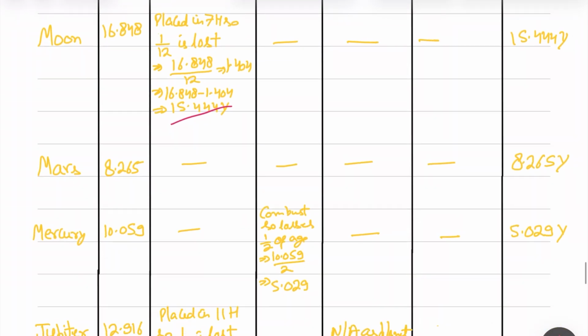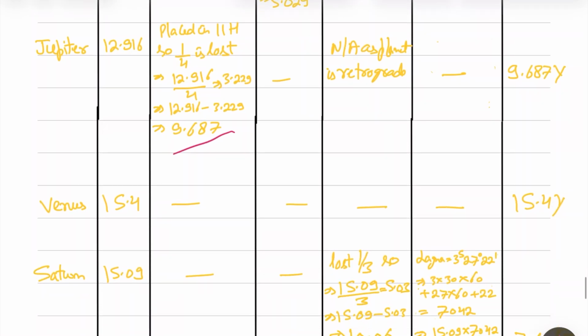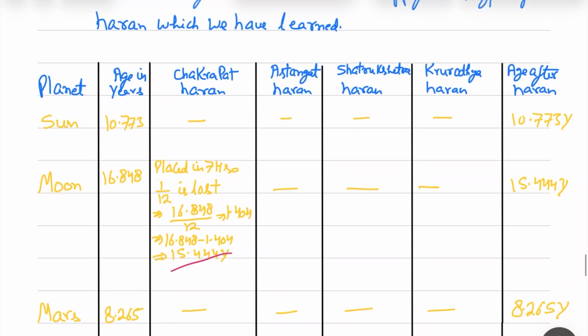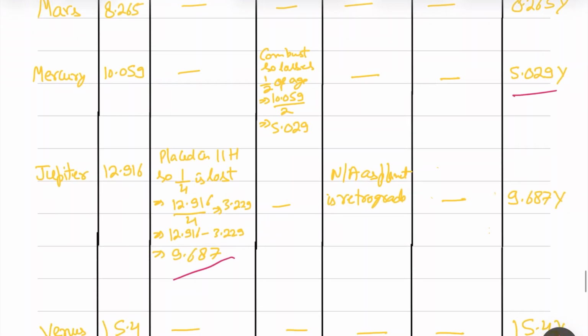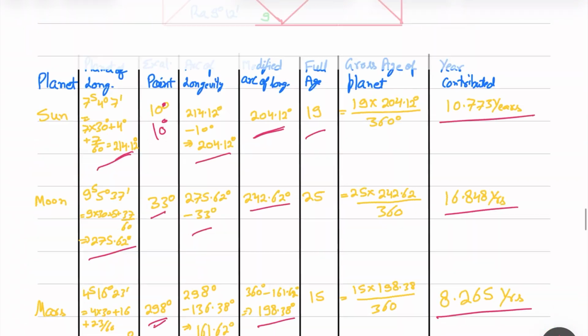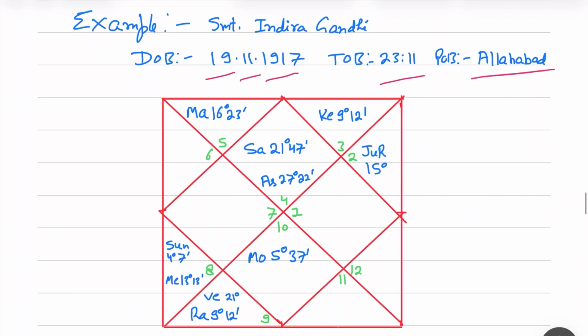And for combustion only Mercury will be applied because Mercury is combust, so it will lose half of its age. The net age 10.059 minus 5 point, so we'll receive this. And rest of the planets are not combust, so we'll go to Shatru Kshetra Haran. Jupiter is in Shatru Kshetra because it is in the zodiac of Venus, but since it is retrograde, it is not applicable.